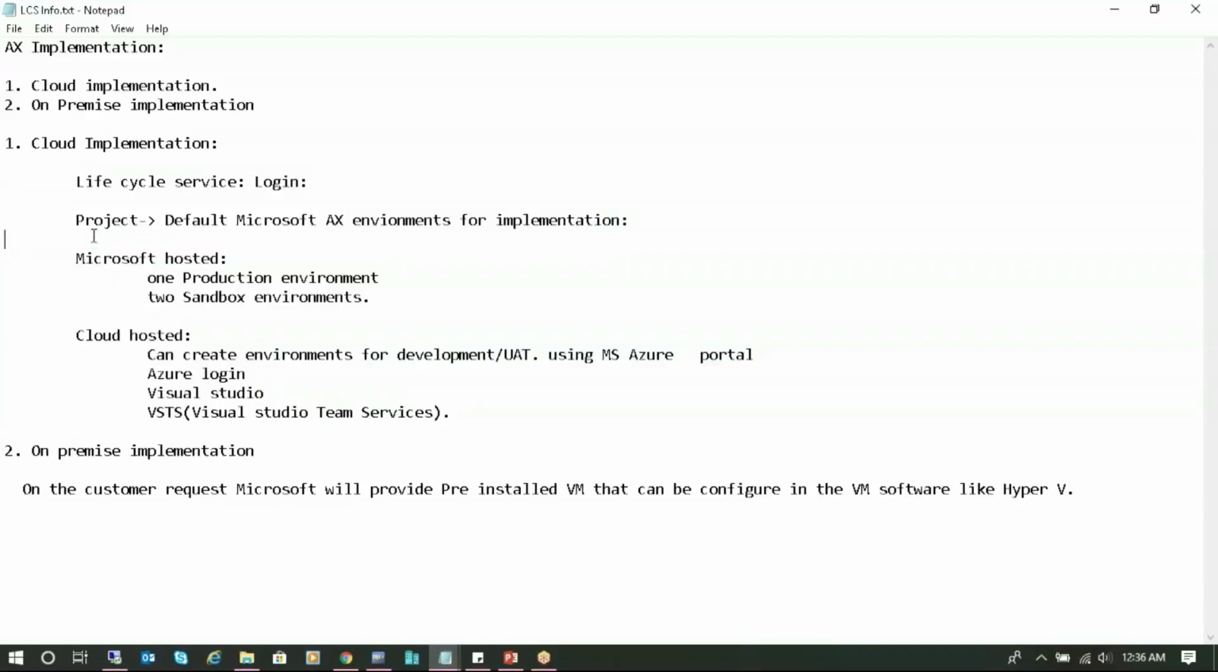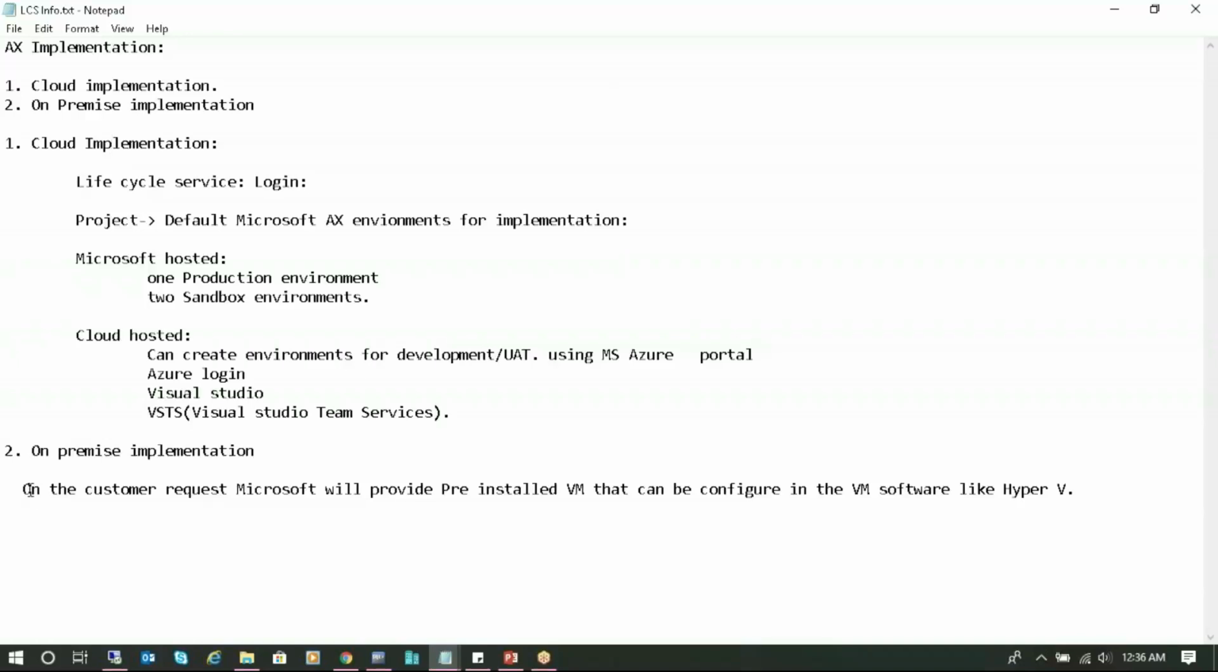In cloud implementation, we have Microsoft hosted and cloud hosted. There is another part, on-premise implementation. Whatever implementation we are doing, we should definitely have the LCS login, and in LCS we have to create a project. On top of that, we can do any implementation, whether it is cloud or on-premise.